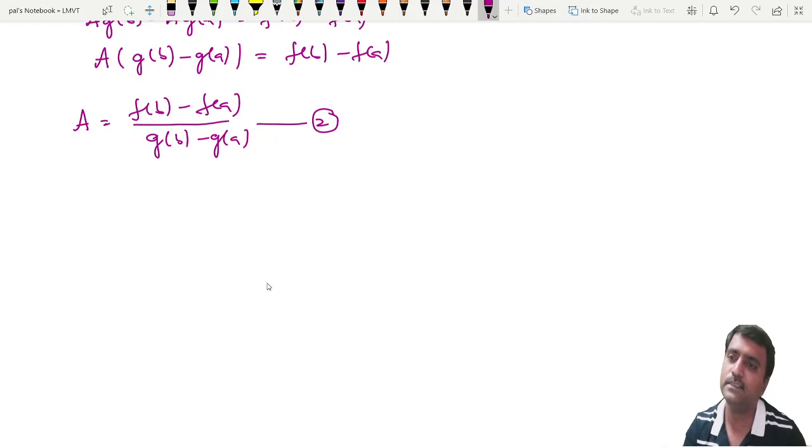Then the denominator becomes 0. And also, what other possibilities arise when g of a and g of b are equal?